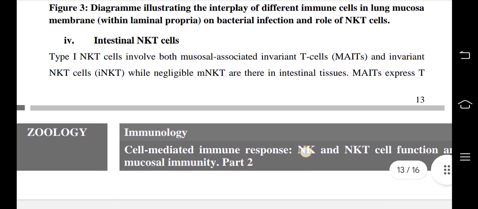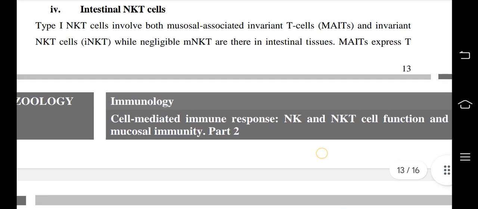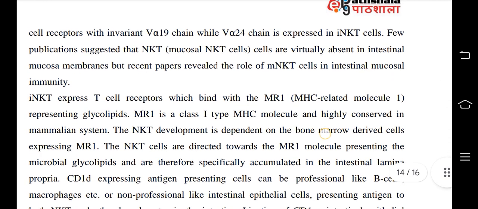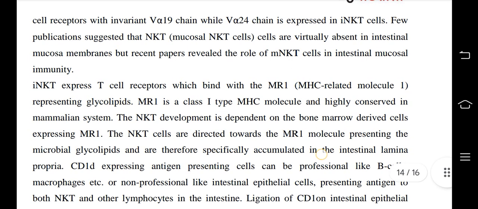Intestinal NKT cells. Type 1 NKT cells involve both mucosal associated invariant T cells, MAIT, and invariant NKT cells, iNKT, while negligible MAIT cells are there in intestinal tissues. MAIT cells express T cell receptors with an invariant V alpha 19 chain, while the V alpha 24 chain is expressed in iNKT cells. Few publications suggest that mucosal NKT cells are virtually absent in the intestinal mucosal membrane, but recent papers revealed the role of MAIT cells in intestinal mucosal immunity.